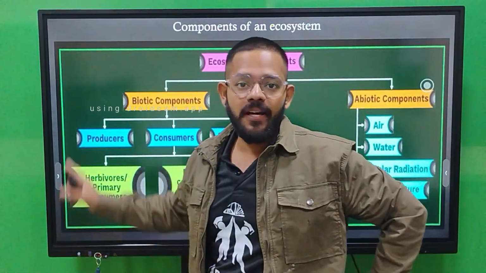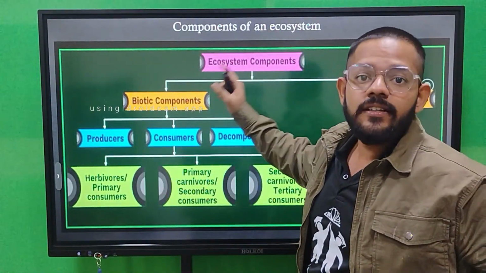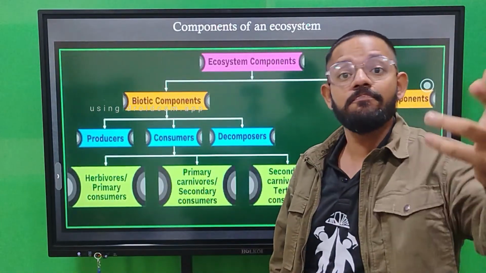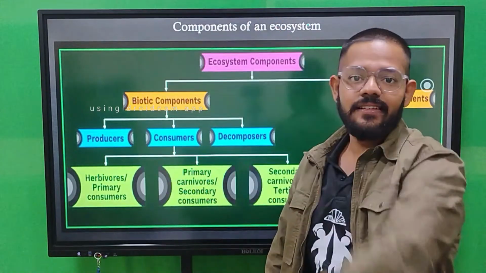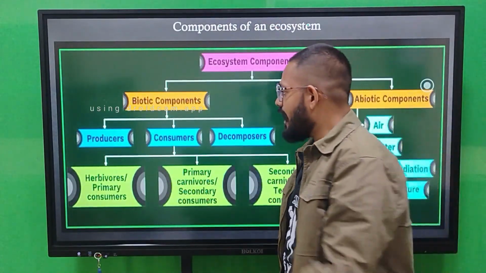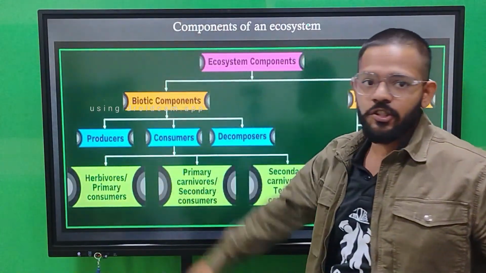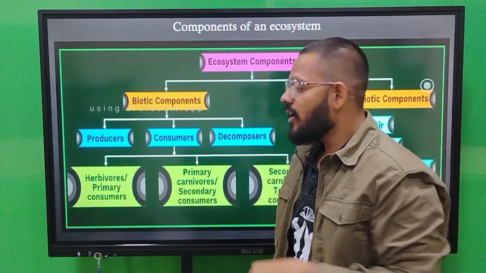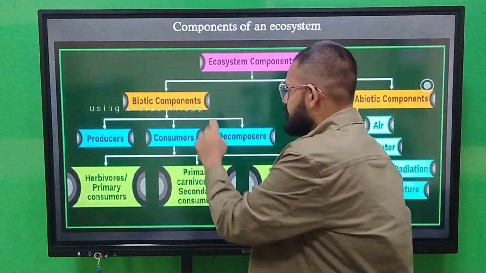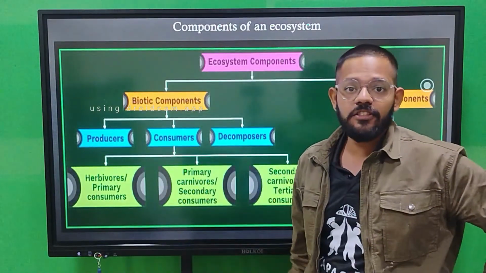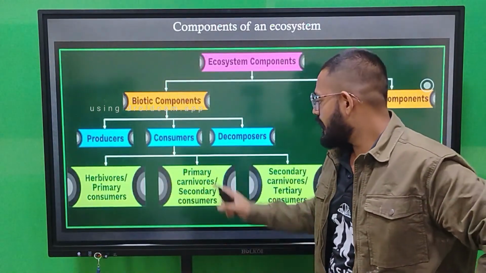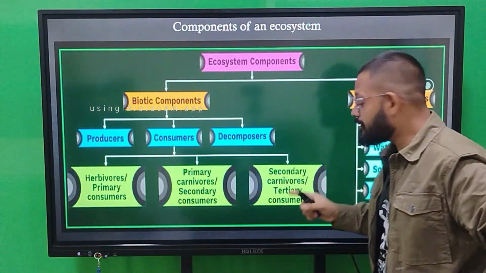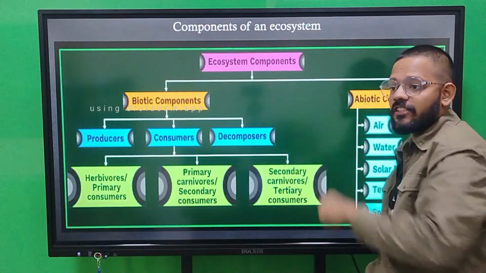Biotic components are producers, consumers and decomposers. Producers are those who produce food, like plants, algae, and phytoplanktons. Next we have consumers, which eat producers or other consumers. Herbivores are primary consumers. Then you have primary carnivores, which are secondary consumers, and secondary carnivores, which are tertiary consumers.